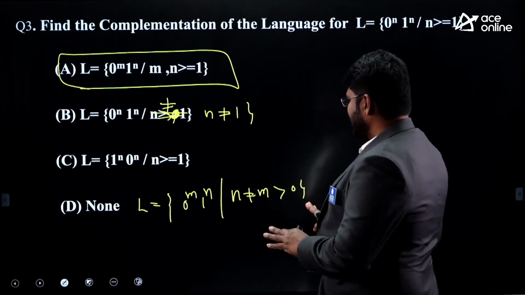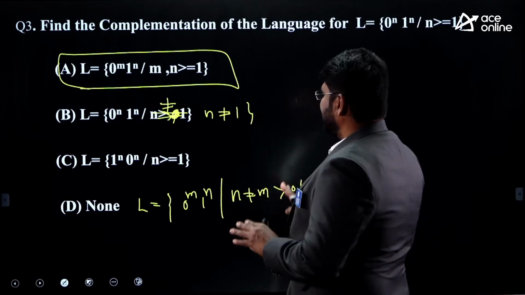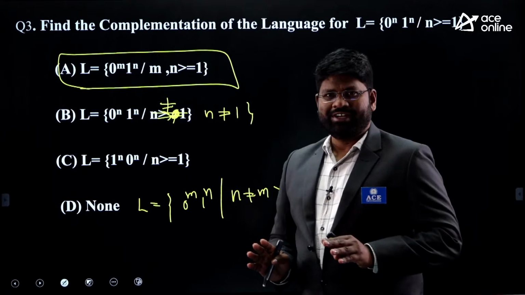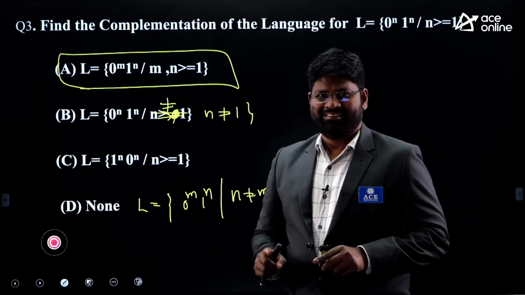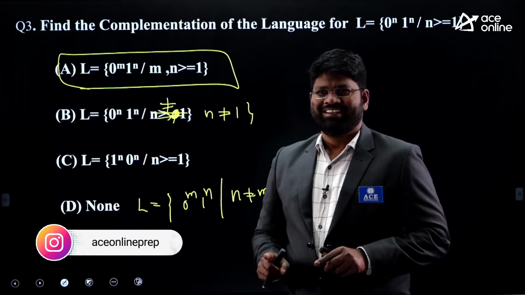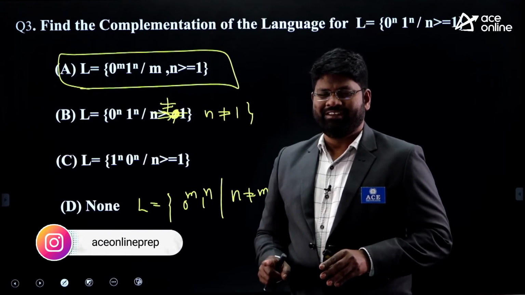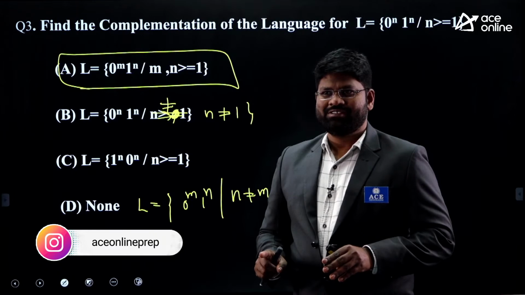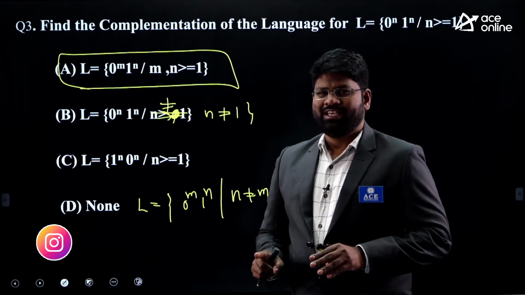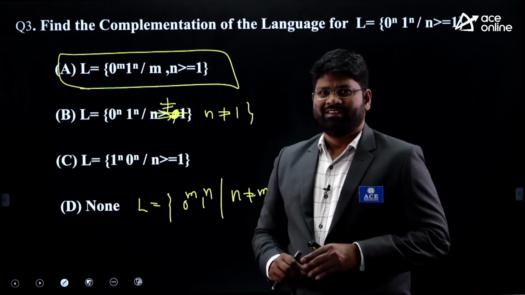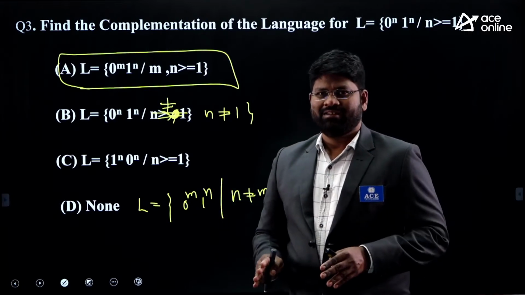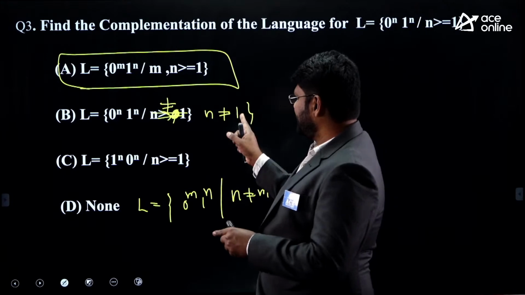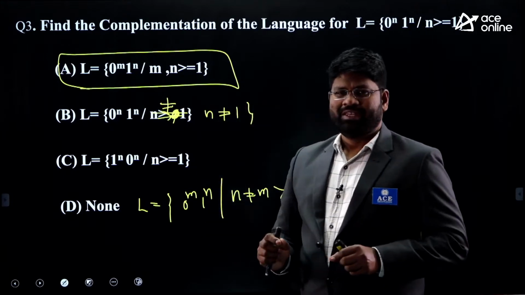If these are the 4 choices given to you, how many of you want to go for D, or how many of you want to say none of the above? Whatever options have been provided here, none has been selected as the right answer of this question.